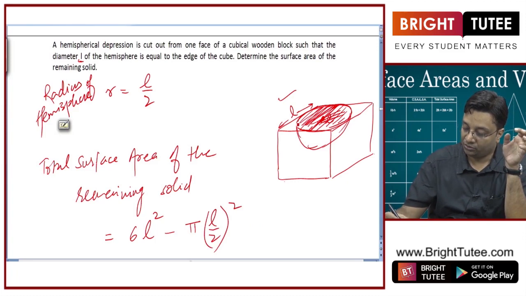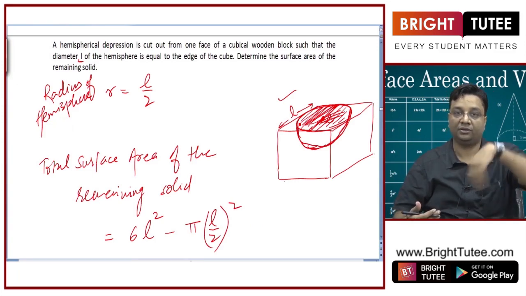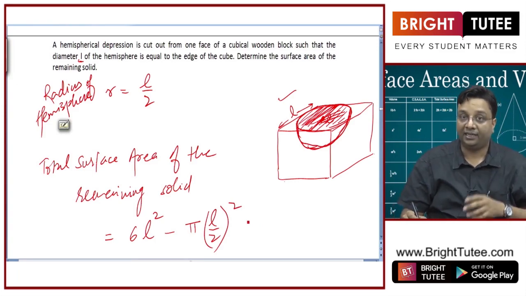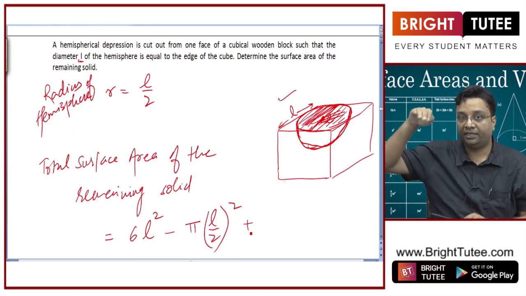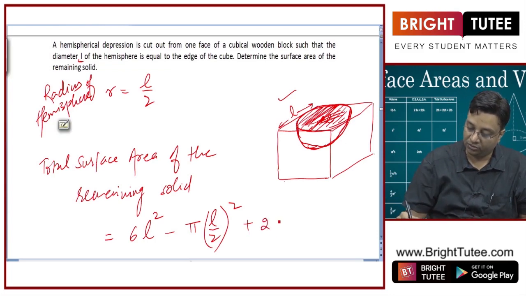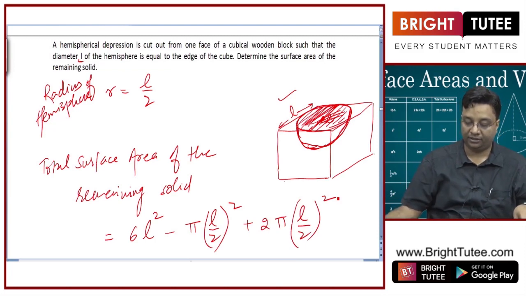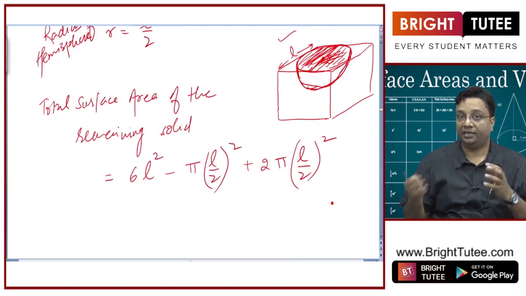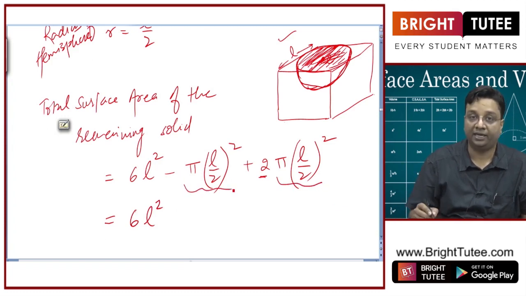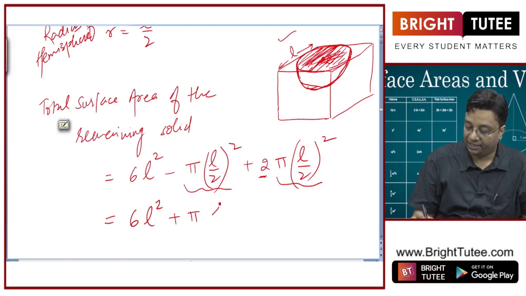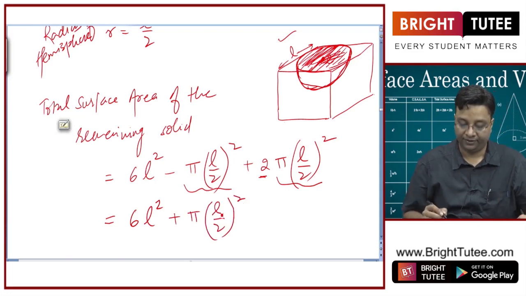Now, this is the new surface that has been generated, right? The curve of this depression. What is that area? It is equal to the curved area of the hemisphere, right, which is 2 pi r square. What is the radius? L by 2, right? So, effectively the area of this solid is equal to 6L square minus pi, plus 2 pi, so effectively it is plus pi, times L by 2 whole square, right?